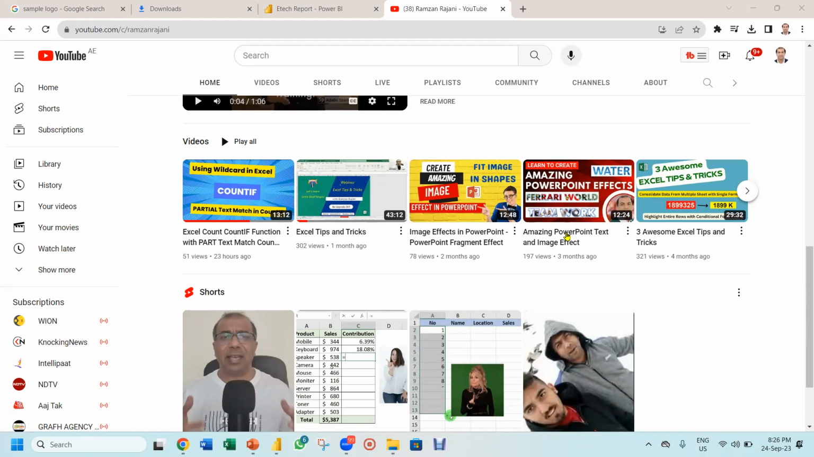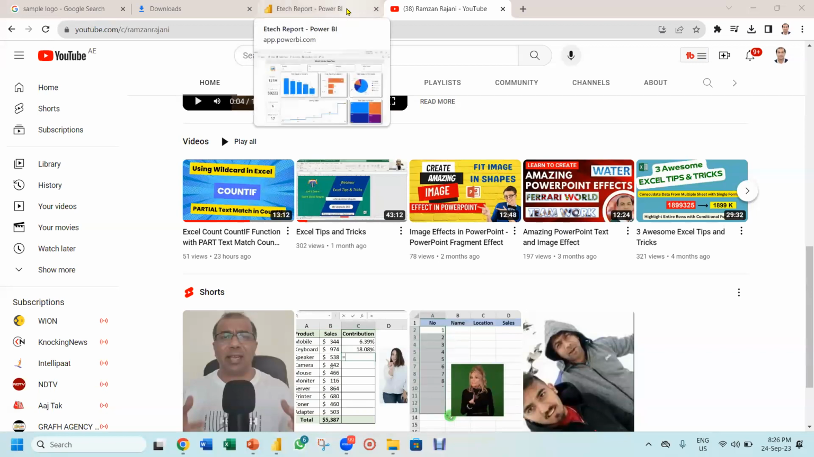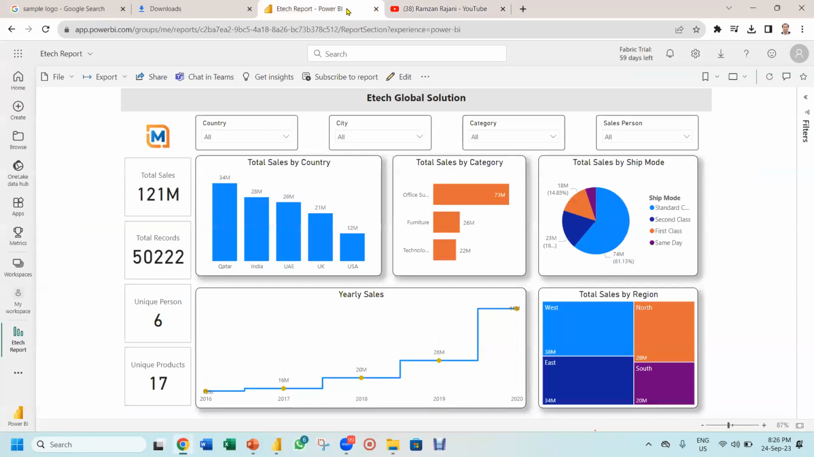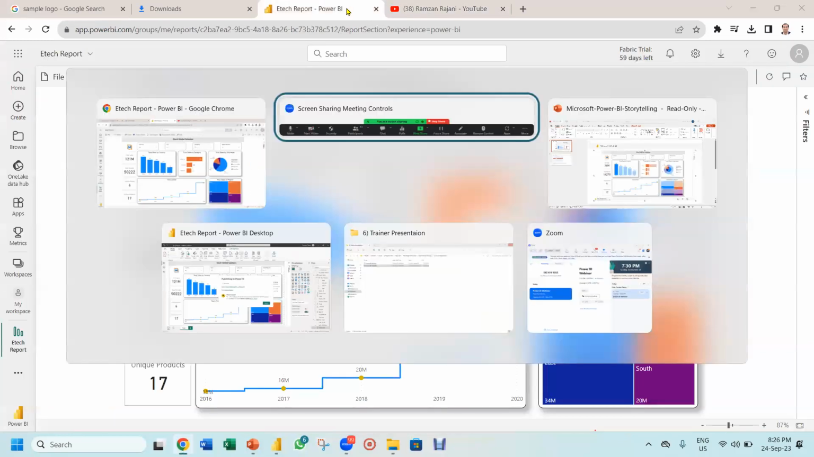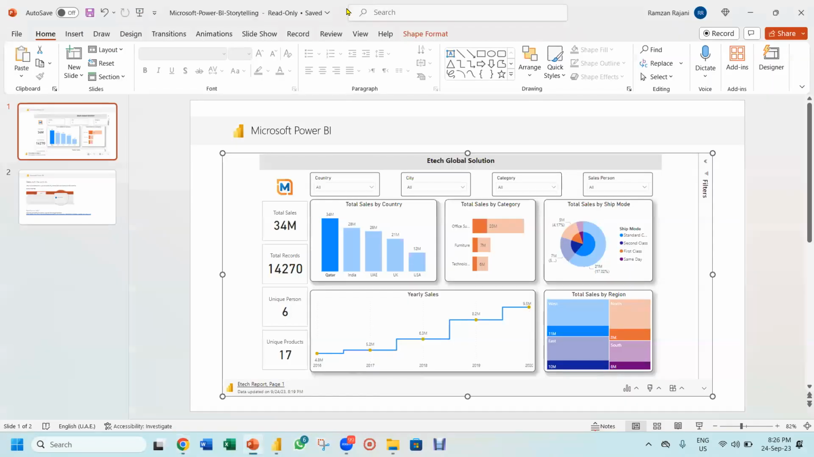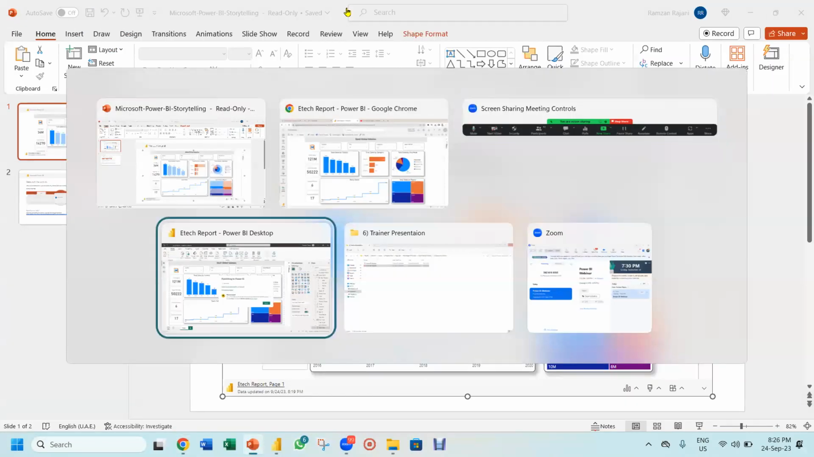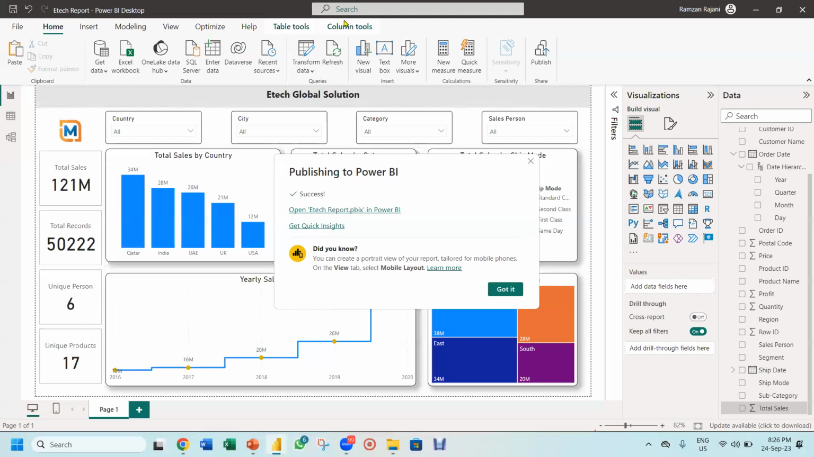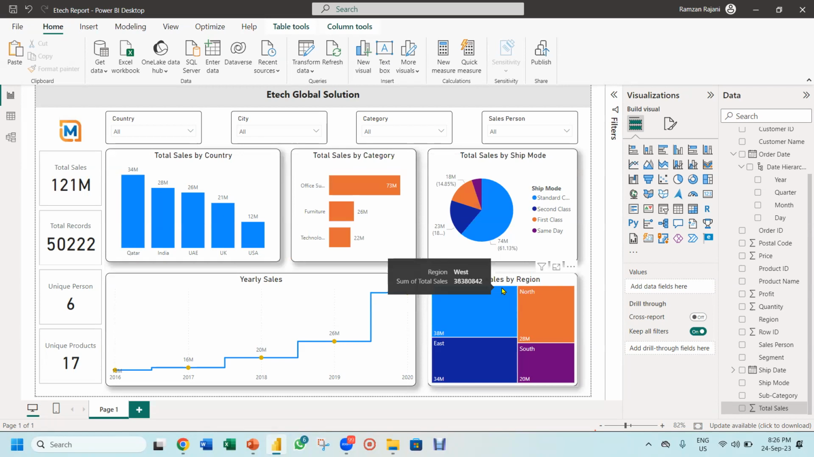Now, friends, what is next? The next part you should know is there is a concept known as Power Query. Basically, Power Query is a small software inside Power BI in which you can do data cleaning. I will give you an idea now of how it works.